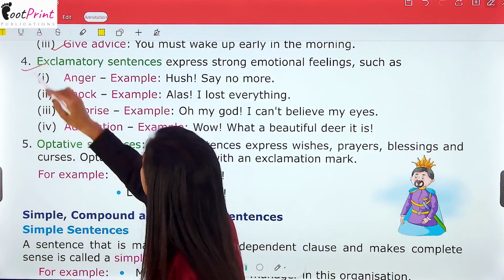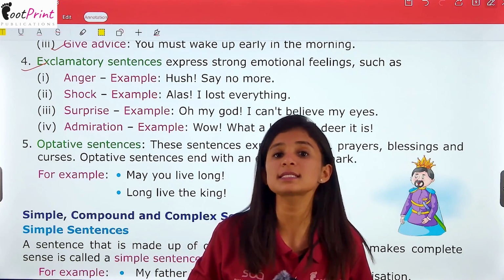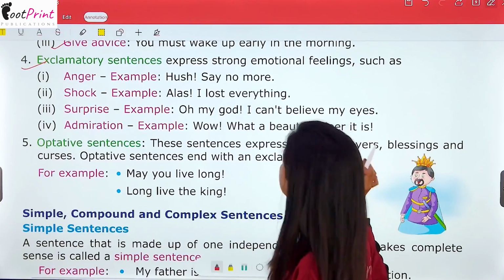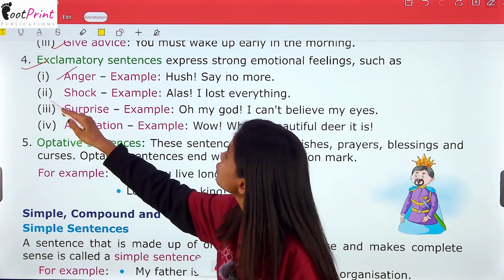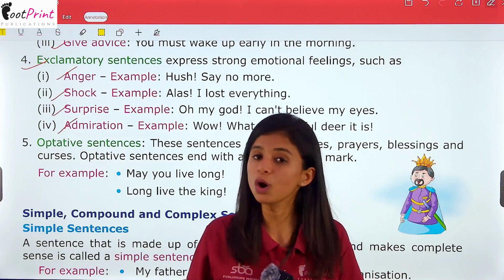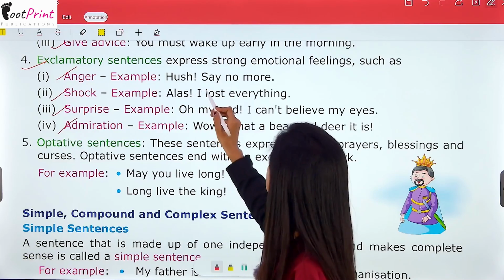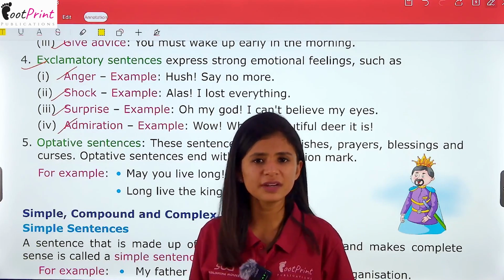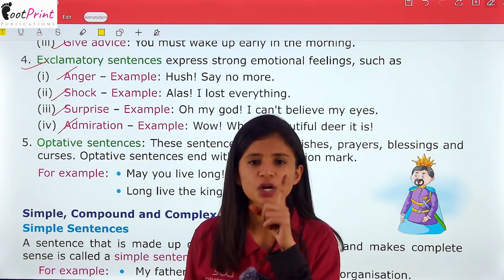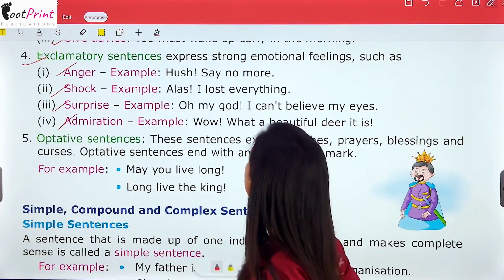Next is the fourth part, and that is exclamatory sentences. Now these are the sentences that are used to express your feelings. What kind of feelings? Anger, shock, surprise or admiration, or even happiness or joy. Like, for anger, hush, say no more. When you're angry at someone and you don't want them to speak anymore, you will say, hush, don't speak anymore. Right? Next one is shock.